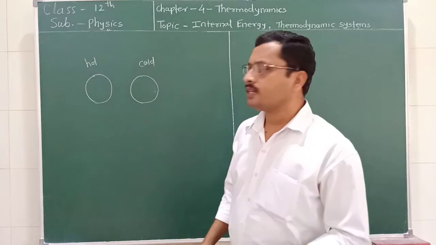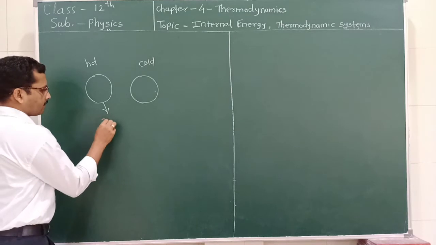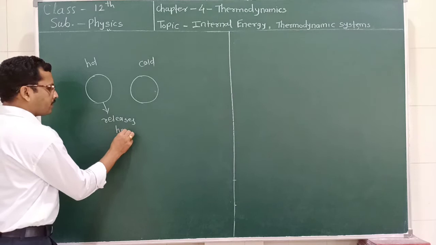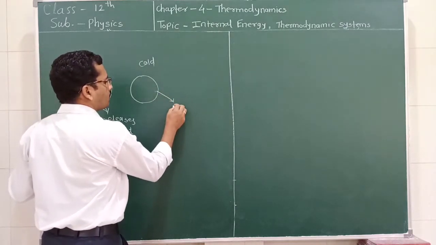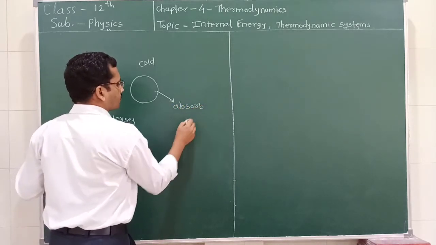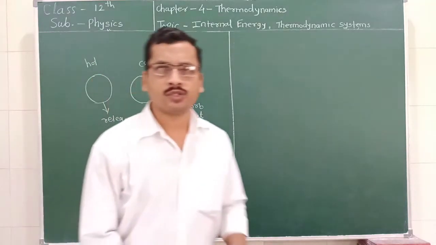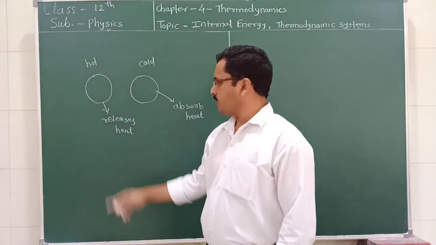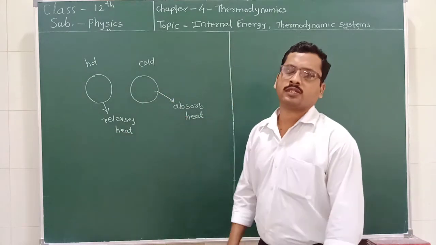So what happens in this case? This hot body releases heat. And what happens in the case of a cold body? It absorbs heat from the surrounding. So this is a simple phenomenon in which a hot body kept in the surrounding releases heat, and a cold body absorbs heat from the surrounding.